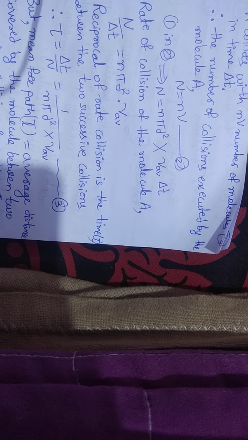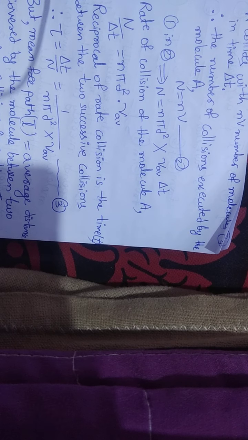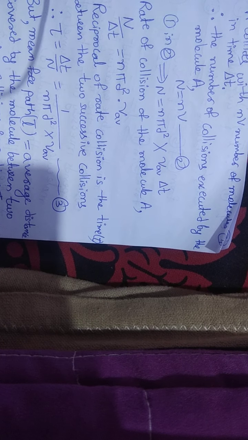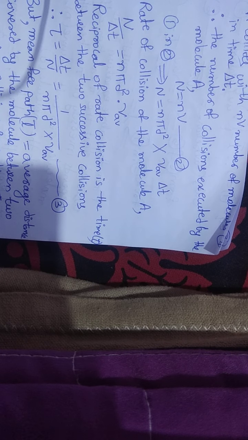Then the reciprocal of the rate of collision gives the time tau between two successive collisions. Okay, tau is what? Tau is the time between two successive collisions, that is tau is equal to delta t divided by N, so that is equal to 1 divided by n pi d square into v average.